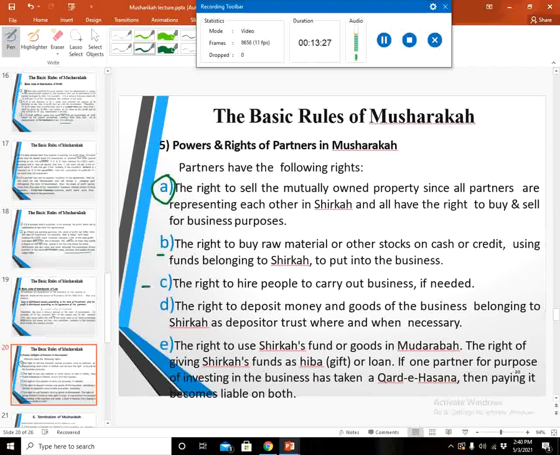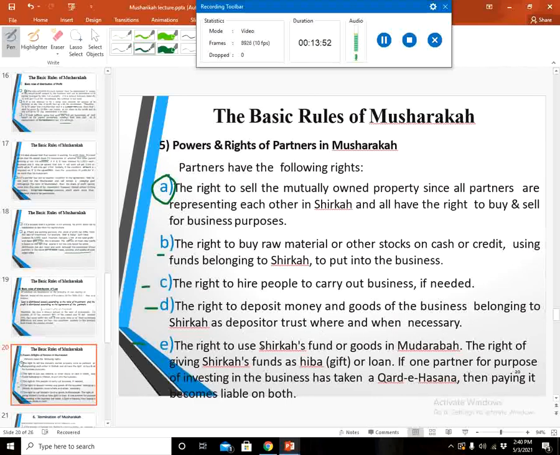Number 3, the right to hire people to carry out business if needed. Yes, every one of the musharaka partners, if they are actively participating in the management, can hire people if needed for business. Number 4, the right to deposit money and goods of the business belonging to shirakah as depositor in trust where and when necessary.